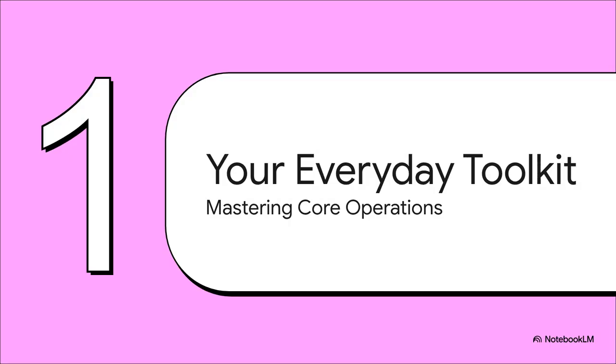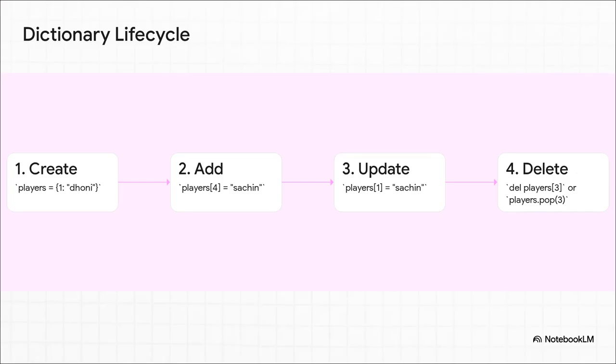Okay, enough with the theory. Let's get our hands dirty and look at the stuff you'll actually be doing with dictionaries every single day. This is your core toolkit. Check it out. The entire life cycle of an item in 4 simple steps. You create a dictionary, you add a new item just by assigning a value to a new key, you update an existing item the exact same way, and when you want to get rid of something, you can use del or .pop. It's all incredibly straightforward.